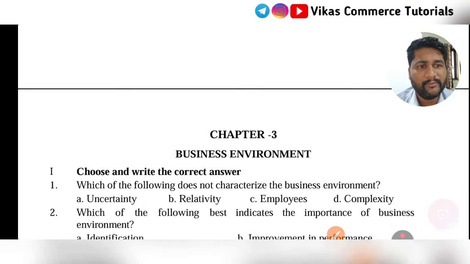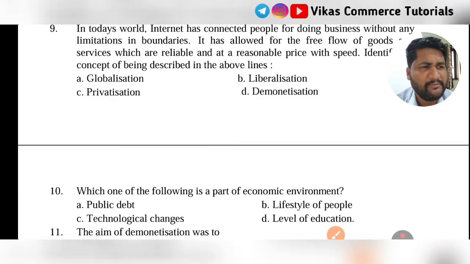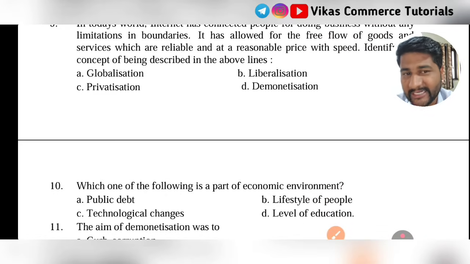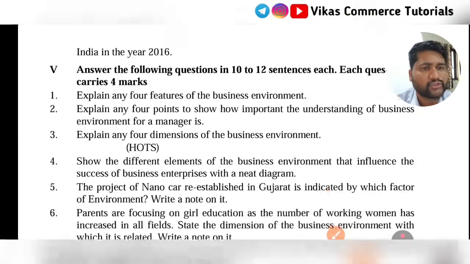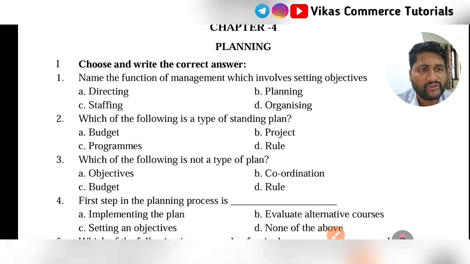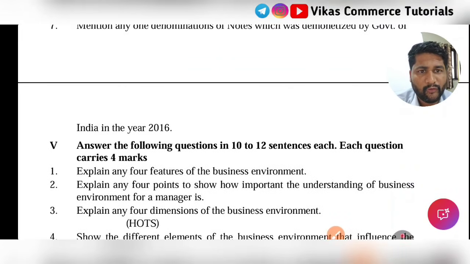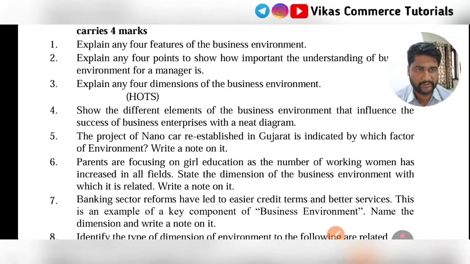Next, coming to chapter number 3, business environment. Very important chapter from a 4 marks perspective, because we have 2 questions which are going to come from this chapter. Under the 4 marks category we have 2 questions. The first question will be a HOTS category question.